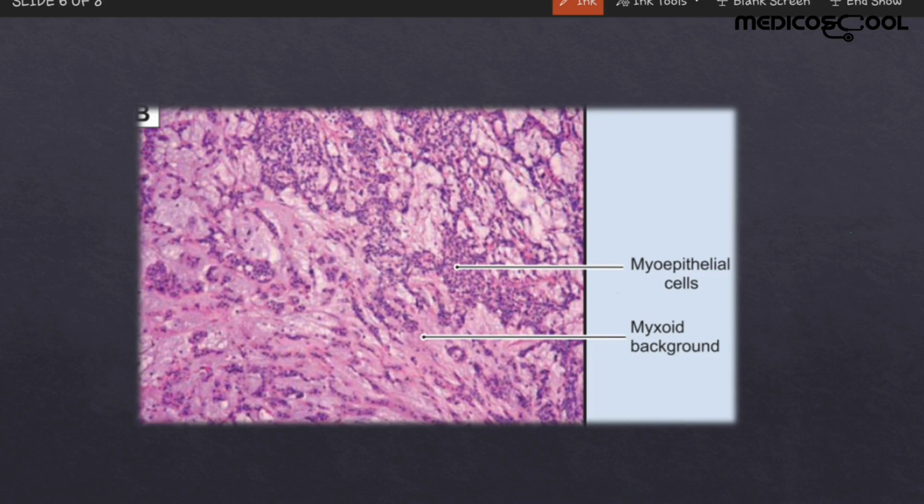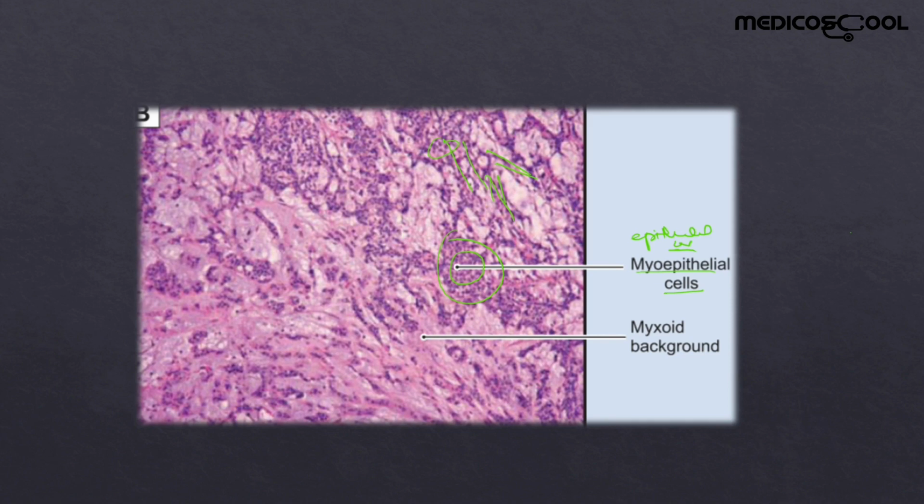Here you can see the histological pictures of the pleomorphic adenoma. These are the epithelial or myoepithelial cells arranged in the form of masses or strands, and they may be in the form of ducts or tubules. And in the background you can see the myxoid background. The dark blue is the myoepithelial or epithelial components of the pleomorphic adenoma, and the pinkish is the myxoid background or the stromal components of the pleomorphic adenoma.